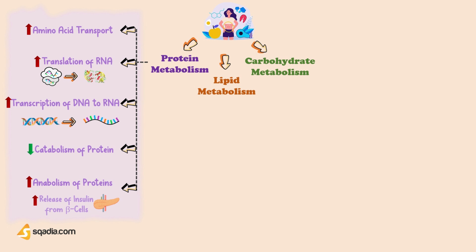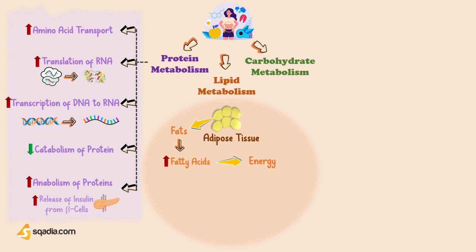Now, moving on to the lipid or fat metabolism. Growth hormone mobilizes fats from adipose tissue, and the concentration of fatty acids increases in the body fluids. These fatty acids are then used for the production of energy by the cells. Thus, the proteins are spared.